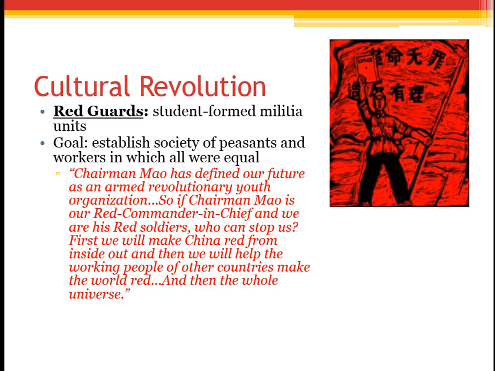So here is just a quote from one of the Red Guard soldiers. Chairman Mao has defined our future as an armed revolutionary youth organization. So if Chairman Mao is our Red Commander-in-Chief and we are his Red soldiers, who can stop us? First, we will make China red from inside out, and then we will help the working people of other countries make the world red and the whole universe.